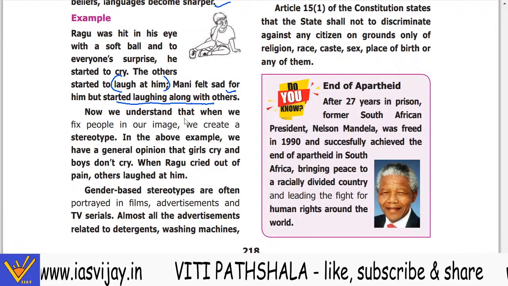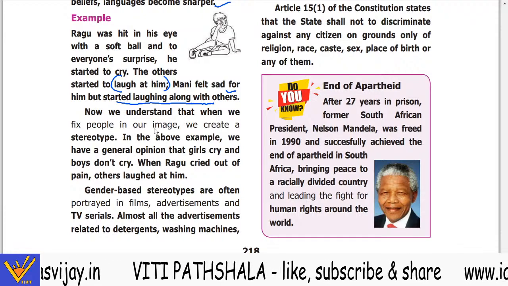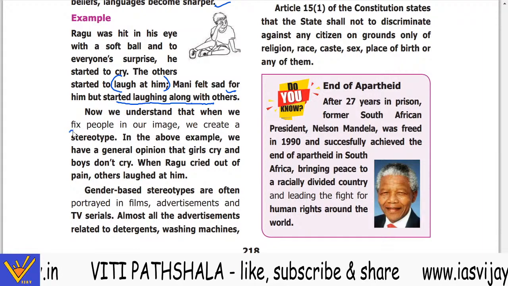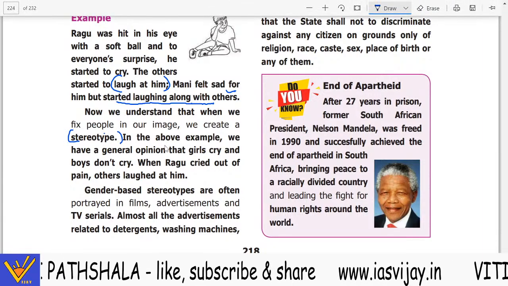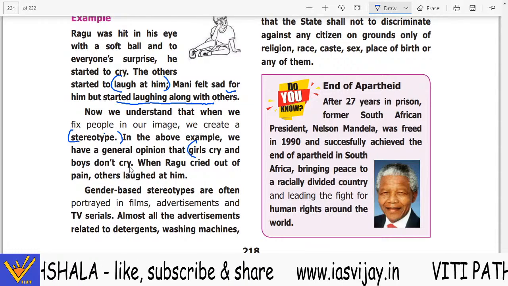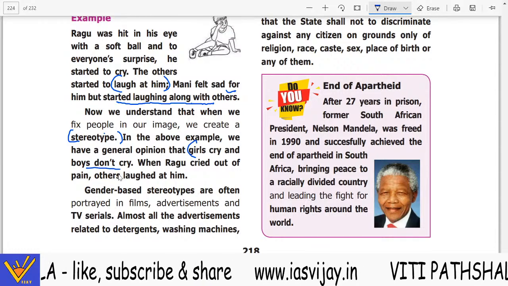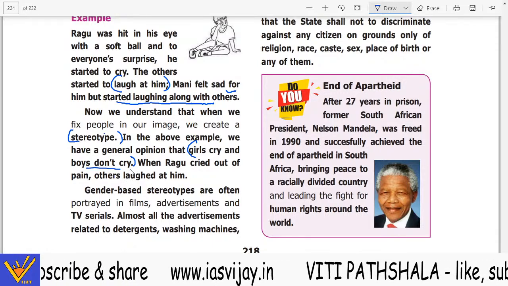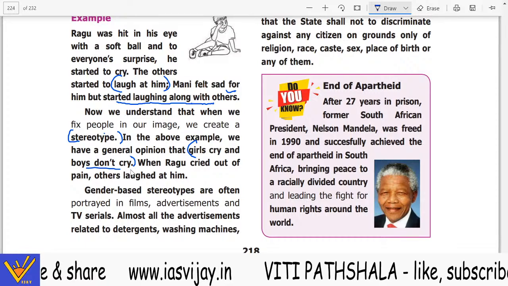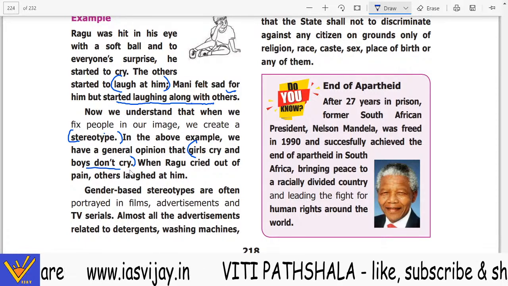Now we understand that when we fix people in our image, we create a stereotype. In the above example, we have a general opinion that girls cry and boys don't cry. मतलब कि लड़कियां रोती हैं, लड़के रोते नहीं हैं. So this is a general stereotype created by our society.